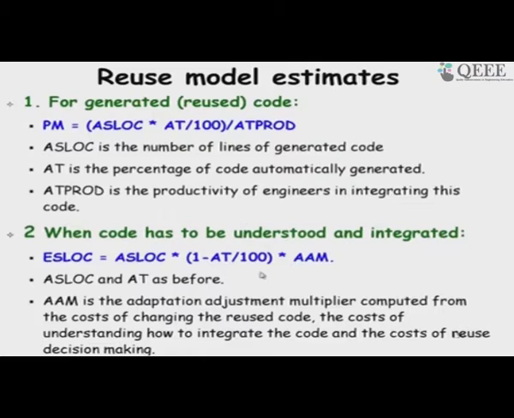Whereas a white box reuse has the adaptation adjustment multiplier. So, this will give a much larger effort in developing. So, here the estimated lines of code to be developed is the application software lines of code into 1 minus how much is generated. So, if 0.9 is black box reuse, then it becomes 0.1 application source lines of code into 0.1 divided by application adjustment factor. So, that is the lines of code that we have to develop.